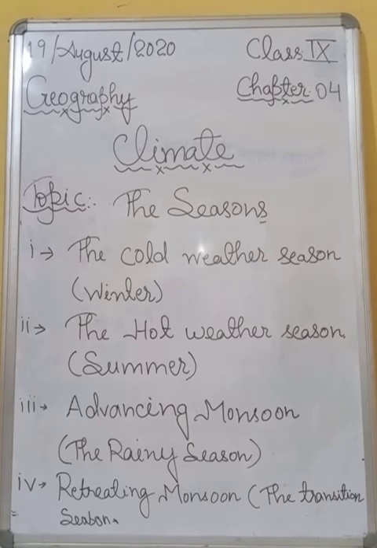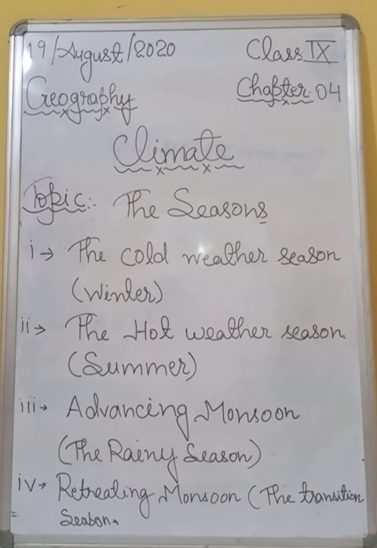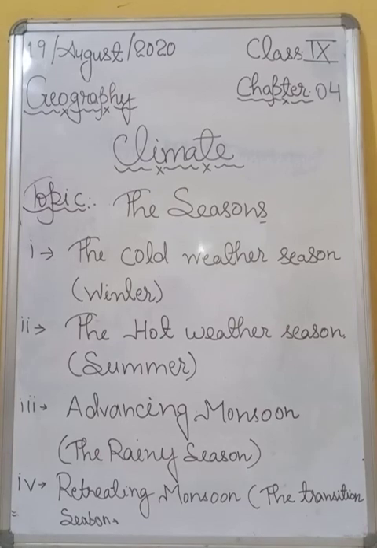Understood? After that, students, I will explain features of retreating monsoon. The characteristic features of retreating monsoon are: the period is marked by clear skies and rise in temperature.